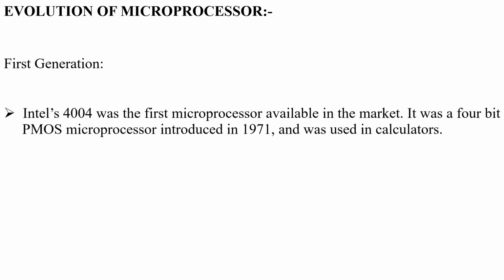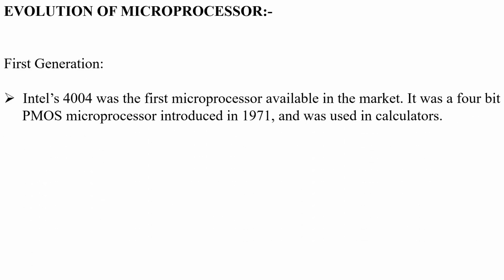First generation. Intel 4004 was the first microprocessor available in the market. It was a 4-bit PMOS microprocessor introduced in 1971 and was used in calculators. So when microprocessors came into the field, Intel was the first to manufacture its own microprocessor using PMOS.